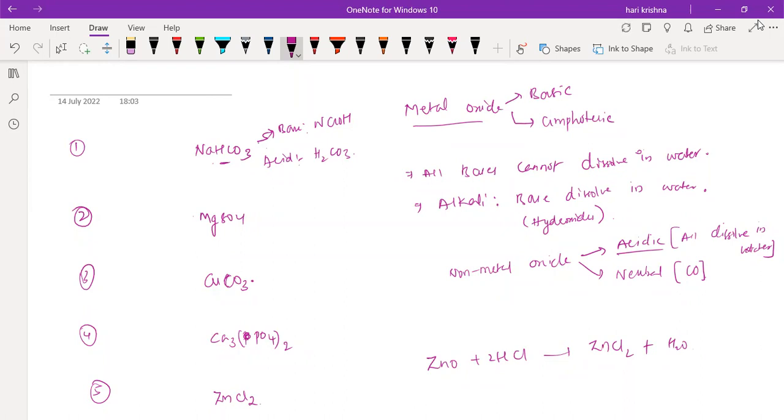Sir, there is only one hydrogen. Then how did you get H2CO3? CO3 will show -2, right? Yes. HCO3 is -1, hydrogen is +1. When you combine these two, you will get H2CO3. Okay. In this next one, what is the base?